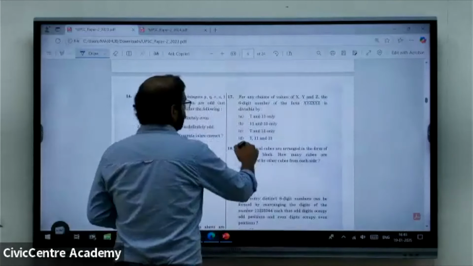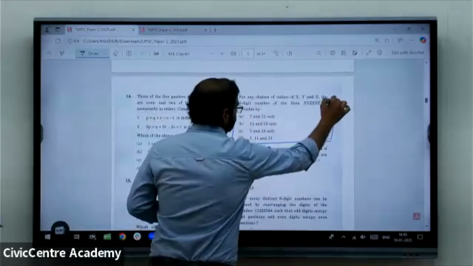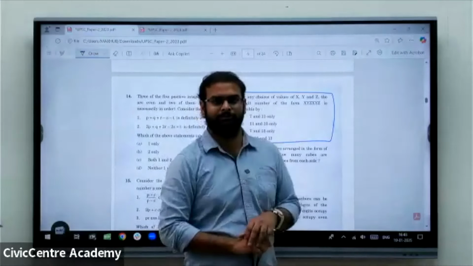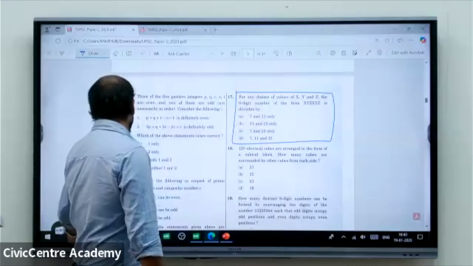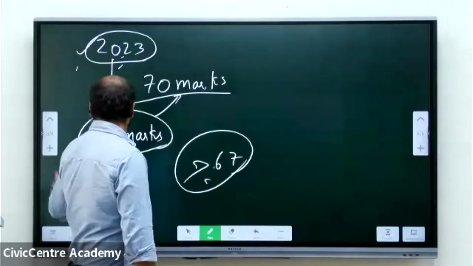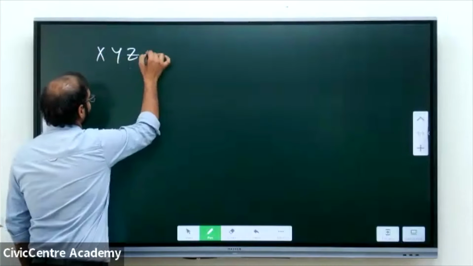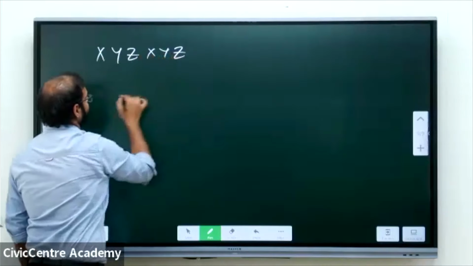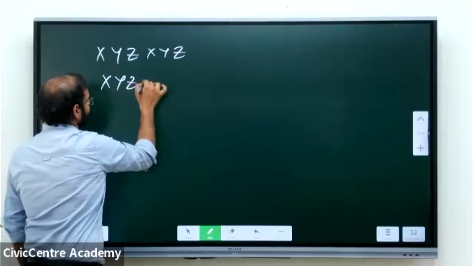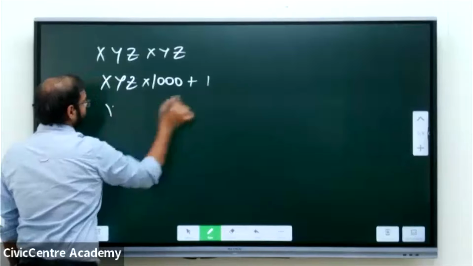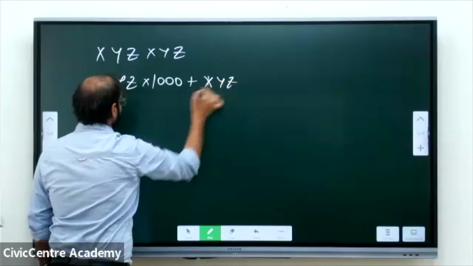Look into this particular question. XYZ, XYZ. We are dividing that particular number. So XYZ XYZ can be written as XYZ into 1000 plus XYZ.